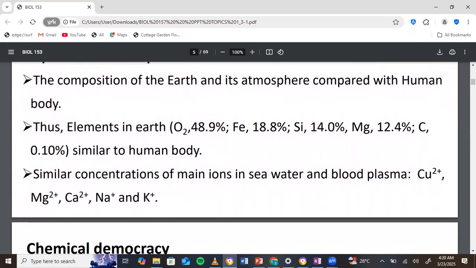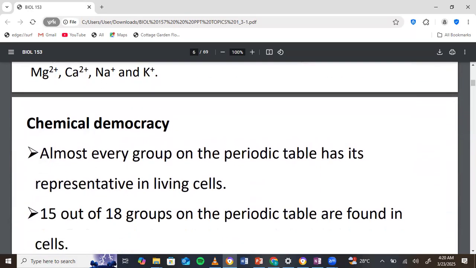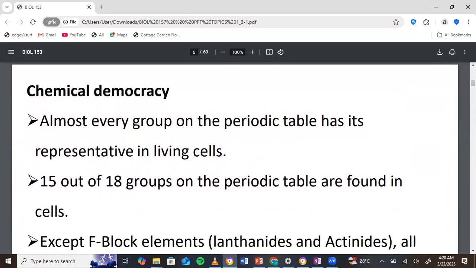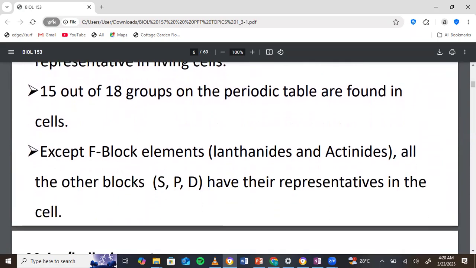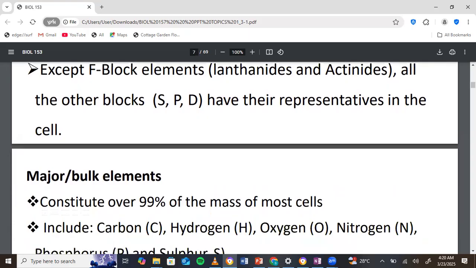Now they are saying there's similar concentration of main ions in seawater and blood plasma, which is a very interesting fact to note. When it comes to chemical democracy, we are looking at the fact that almost every group has representation in the cell, right? Almost. Now, the almost is because of the next point, which says that 15 out of 18 groups have representation. So there are 3 which do not have representation. Now, the whole thing has been broken down by the next point, which says that the F-block elements do not have representation in the cell.